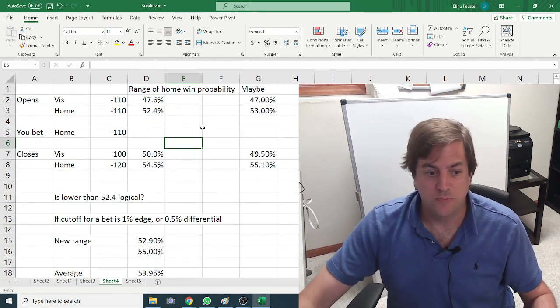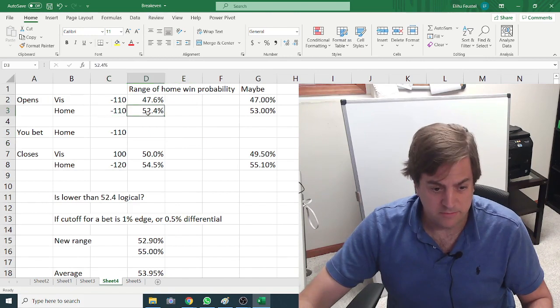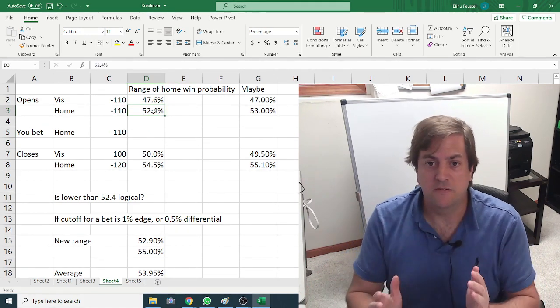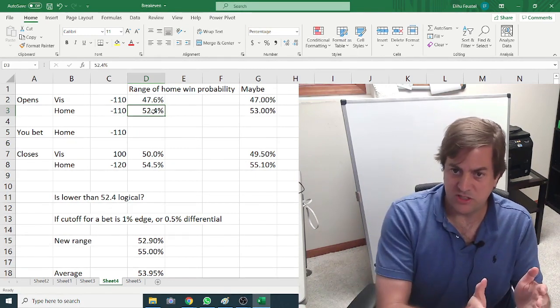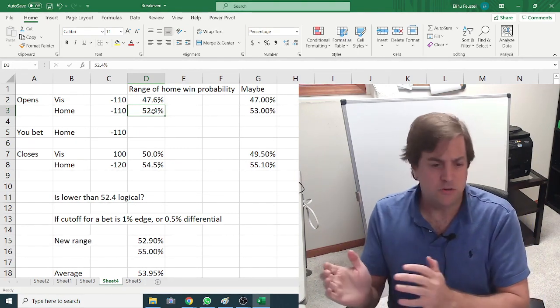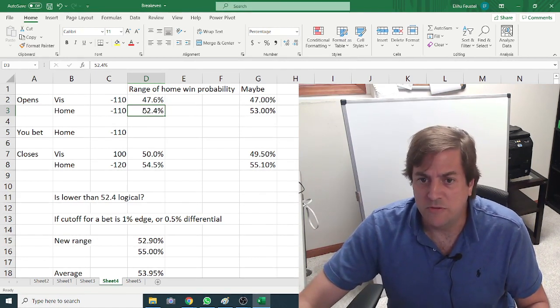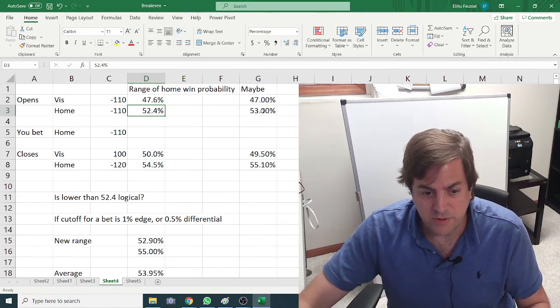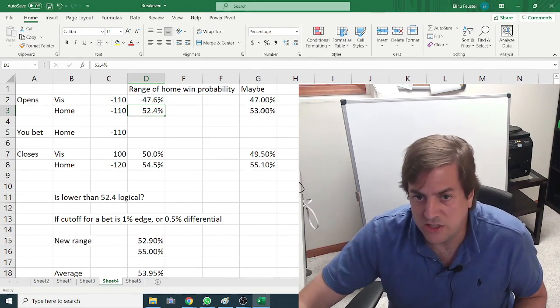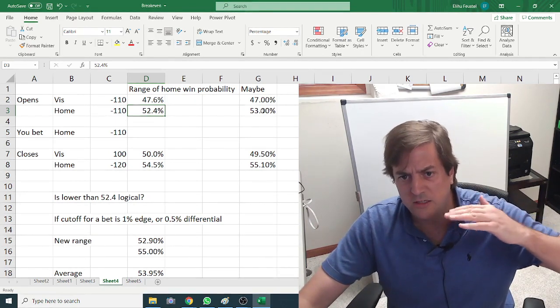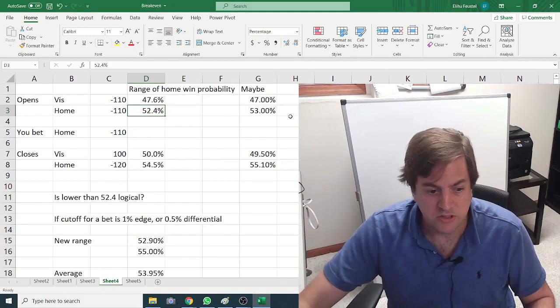And the answer to that is no. We know someone is betting at minus 110 and they're smart enough to bet enough to move the line. The sportsbook sees the bet, it respects the bet, no one opposes it. This number is probably higher than 52.4 for the home team. In fact, if we think the person is going to have at least a 1% edge, we can put a lower boundary of that home team winning at about 53%.